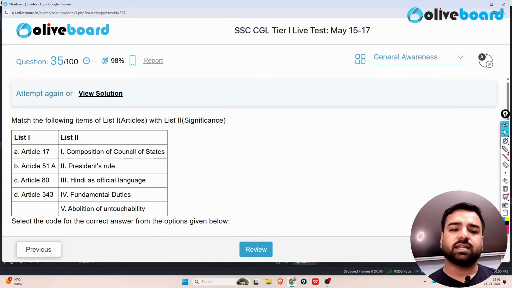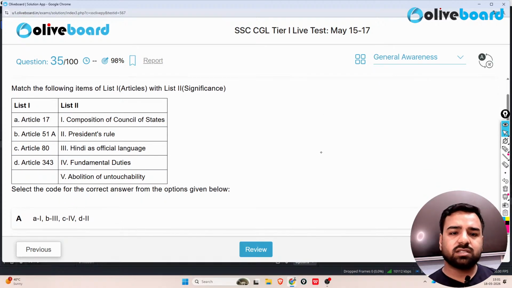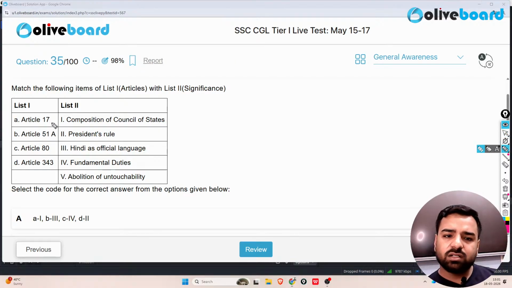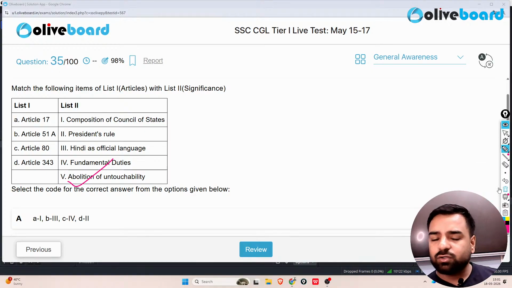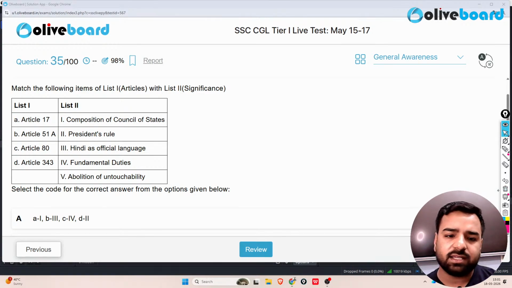Is it okay? Next. The next question gives a list of articles and a list of what these articles are actually related to. So here, Article 17 is linked with what? Article 17 is linked with the abolition of untouchability. Achha guys, here just have a look. Do we need to link with all the options? No, we don't have such time in our examination.